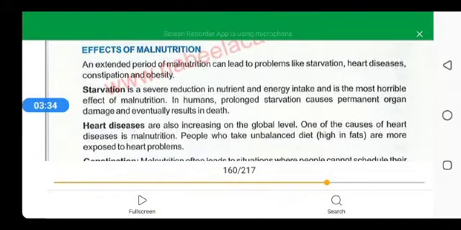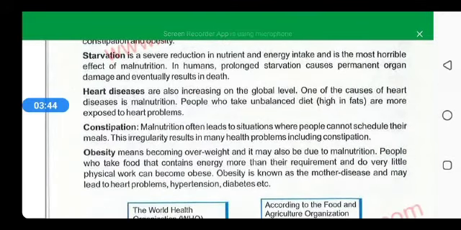Starvation is the reduction in intake of nutrients and energy, and it destroys the vital organs and eventually results in death. That is, the under intake of nutrients which persists for a long period of time destroys vital organs like the liver, kidney, and heart, and causes the death of the person.